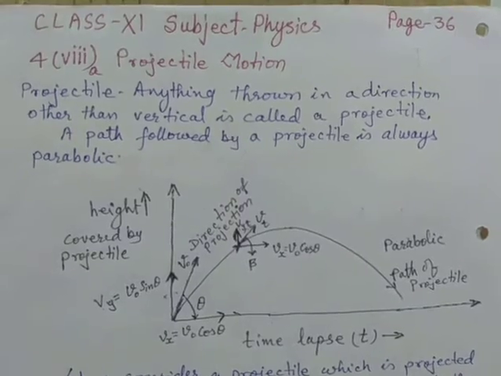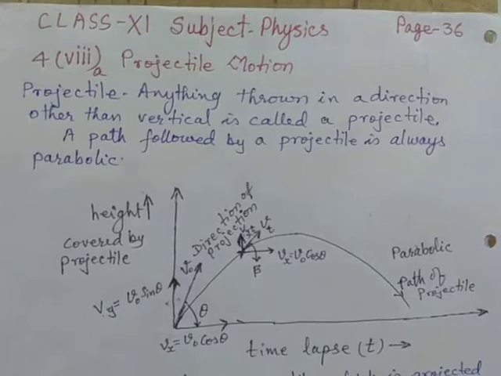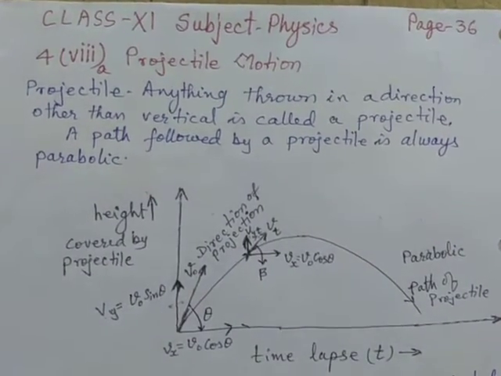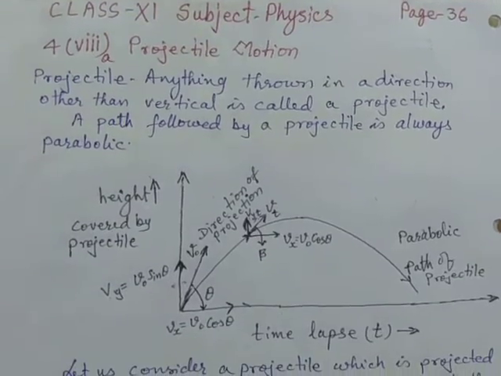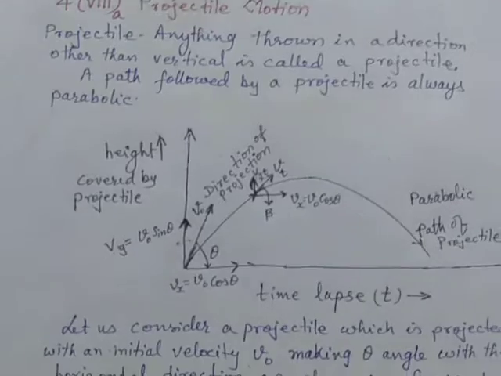Students of class 11, today we are going to talk about projectile motion. Any body which is thrown in a direction other than vertical is called a projectile. Its path is always a curve-like path which is parabolic, which we shall be proving later on.